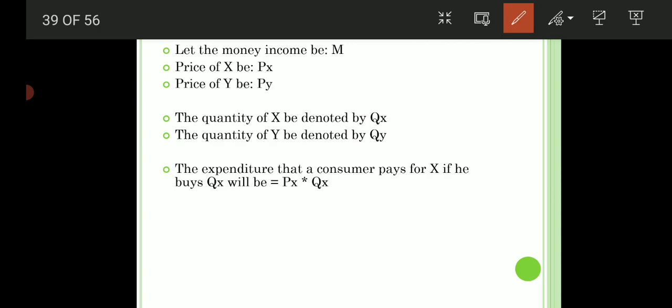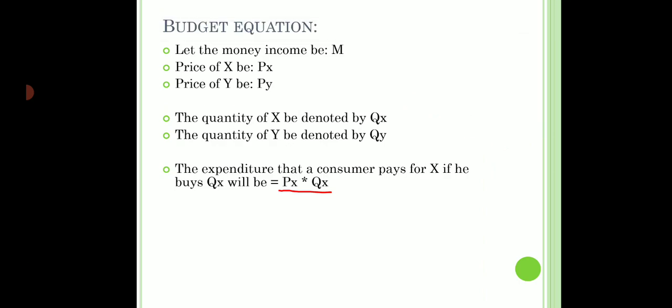Let the price of X be 2 and the quantity that he is buying be 3. So what is his expenditure? His expenditure is rupees 6. That is PX multiplied by QX. Clear? Similarly, if the consumer is buying Y, his expenditure will be PY multiplied by QY. So these are the expenditures of a consumer.